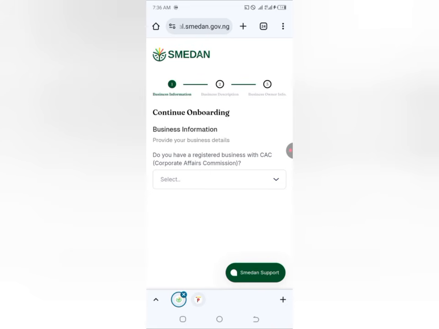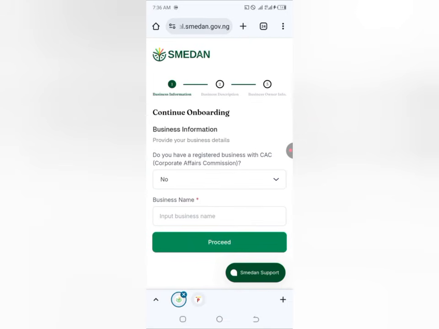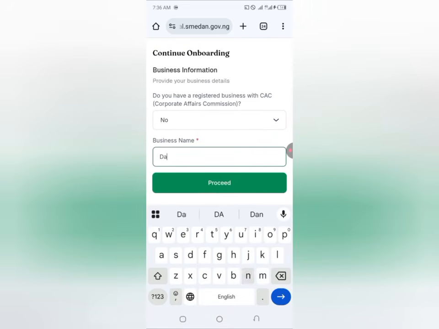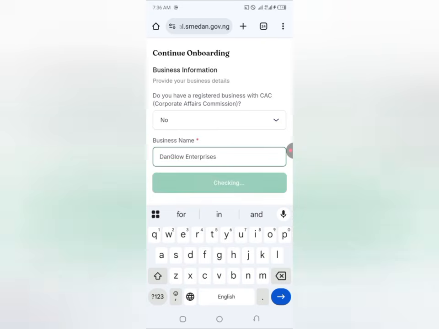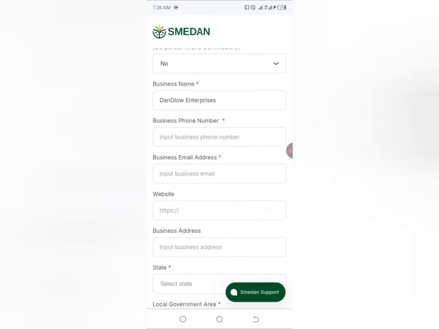The first question they're asking is, do you have a registered business with CAC? So you have to select no. Select no, that you do not have a registered business with CAC. Now input your business name. So for this one, I'm just going to input this name, then I'm going to click on check. It's going to check if the name is available. Now the name is available. That is why it has successfully gone through.